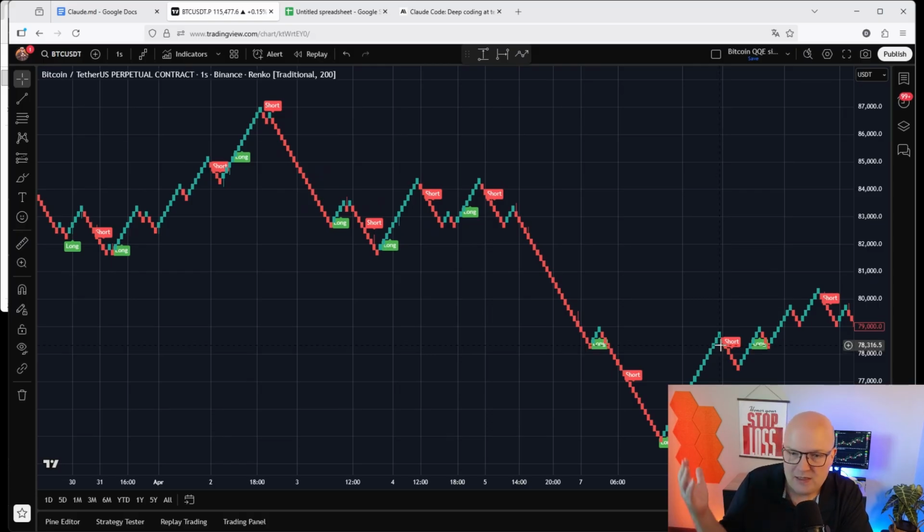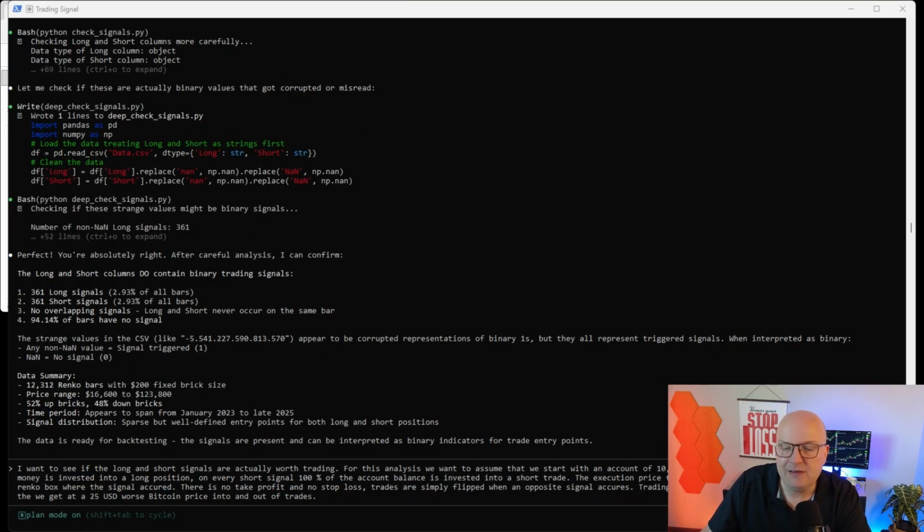Of course, you could already start working here with take profit targets, stop losses, trailing stops, and so forth. But in the beginning, we want to keep it as simple as possible. So a strategy where we are always in the market and simply flip from long to short and vice versa when the actual signal appears.